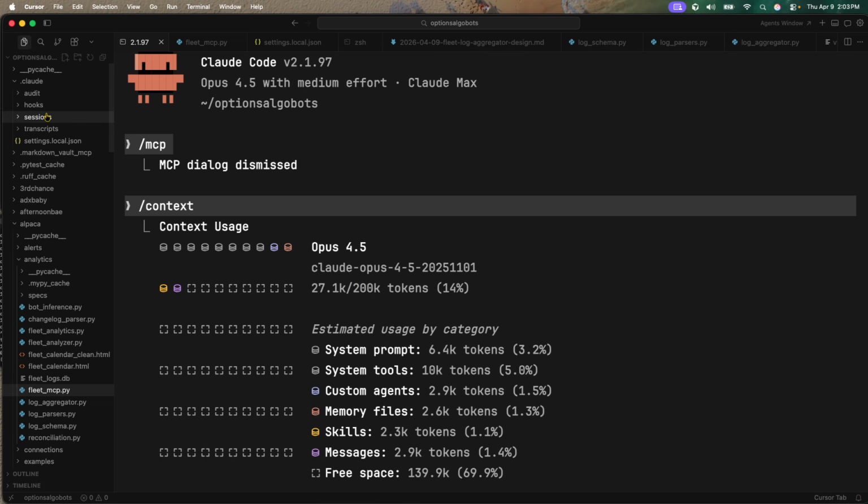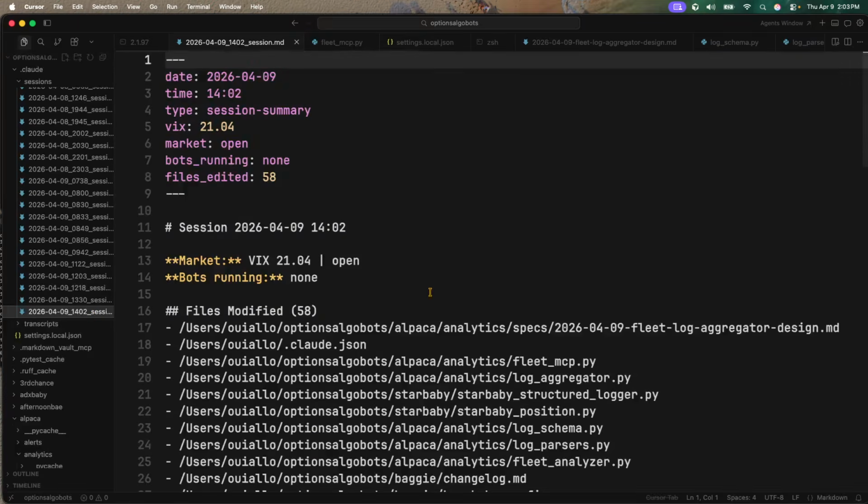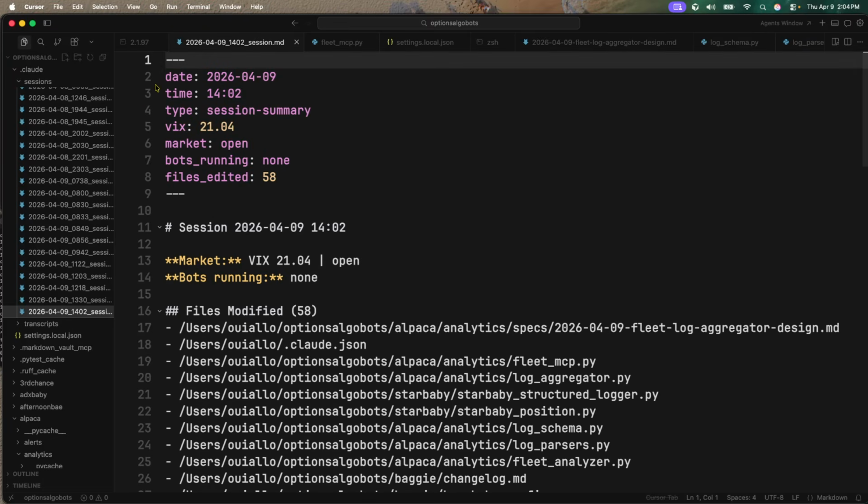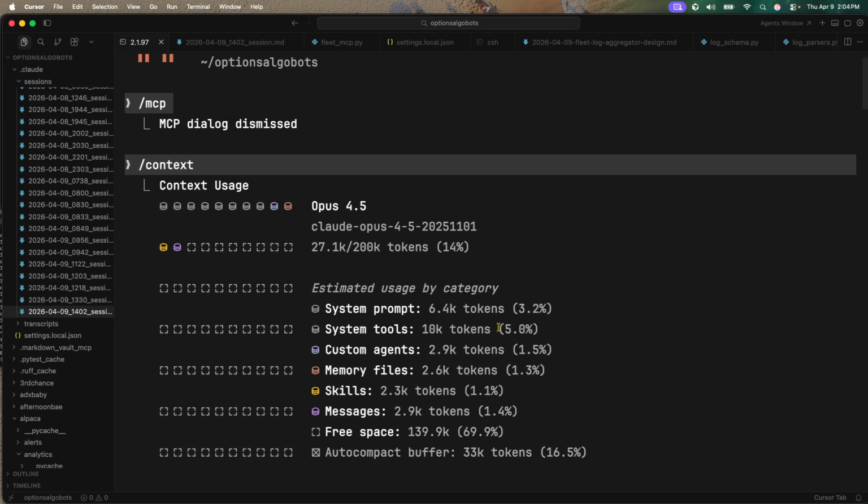I'm going to have it make a .md. All right, what do we talk about? What is the session? What did you work on? So we can have context of it moving forward. So I'm starting at 14%. It's not bad, but this is just the cost of doing business, right?